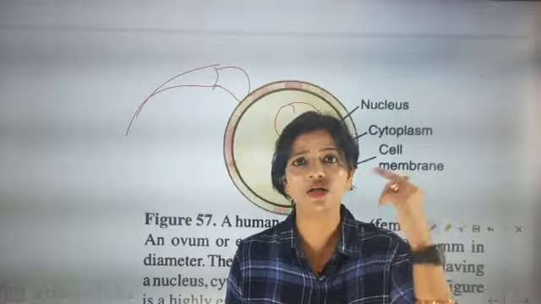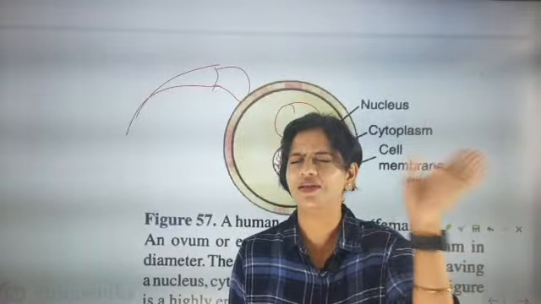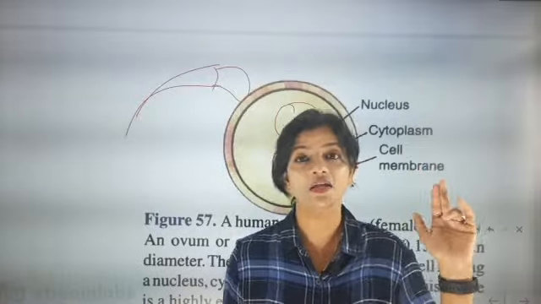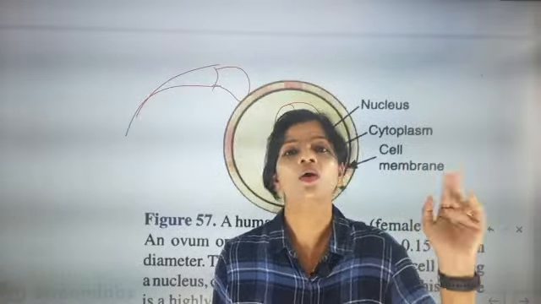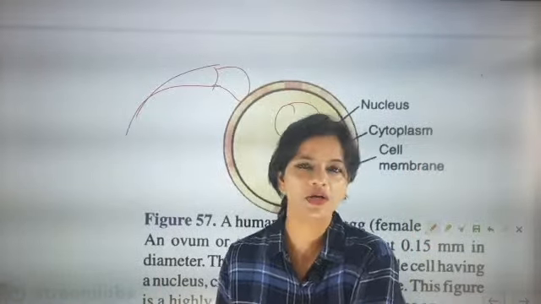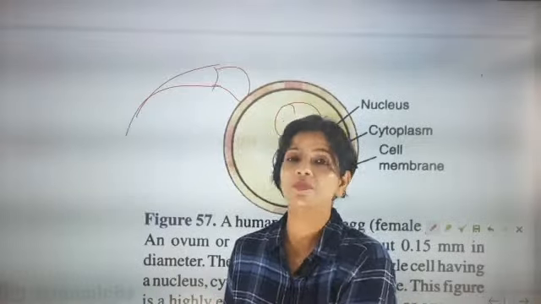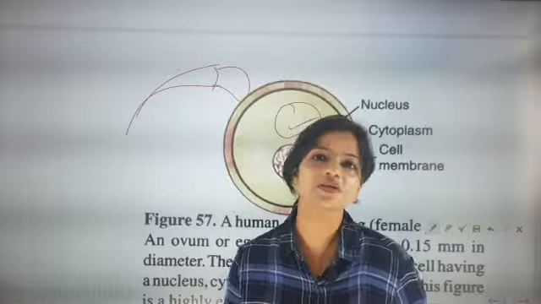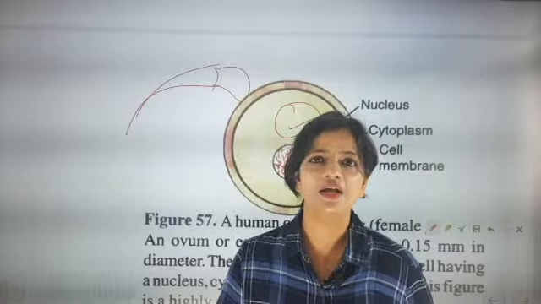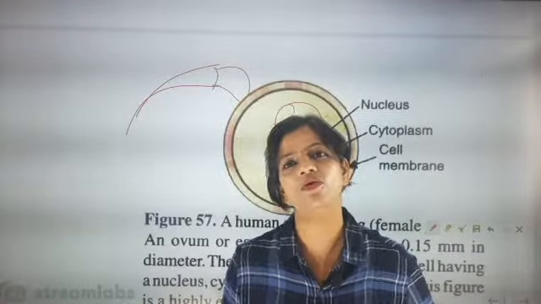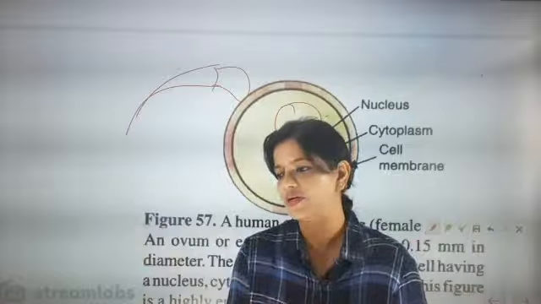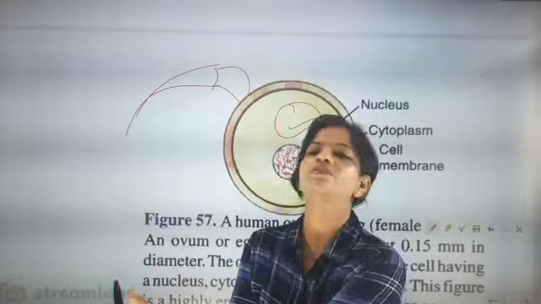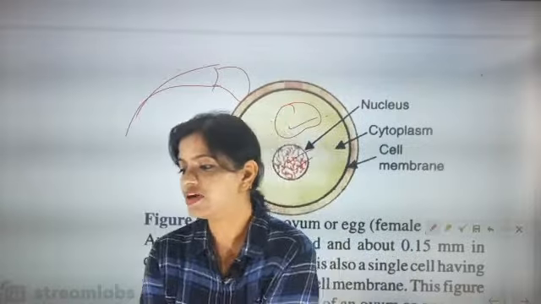Eye color: blue, green, brown, black, four different types of color are there. Now mother's eye color is black, father's eye color is brown. One child may be born with brown color, but another child will be born with black color. It is totally the time of selection. How the child will be is totally determined when the male gamete and the female gamete are fusing and fertilization is taking place. That time only everything will be done.